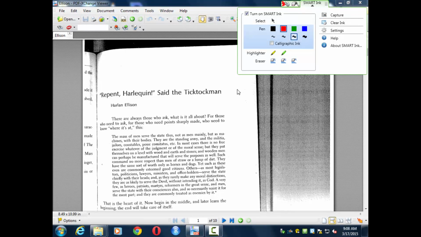So I have chosen to look at Harlan Ellison's short story, "Repent, Harlequin!" Said the Ticktockman. And let me bring it up on this computer. So first I read the story to enjoy it. And then, because I wanted to look for characteristics of chaos, I write down my list again. Some of you guys will have much better memories.